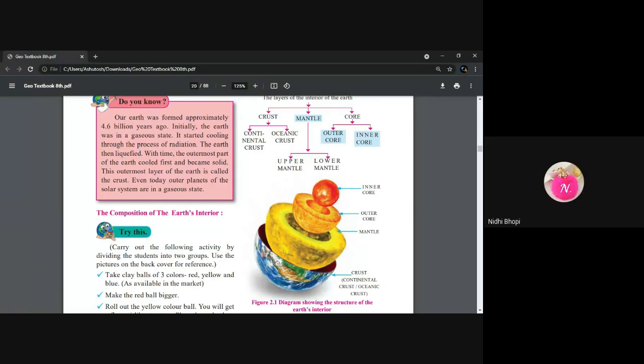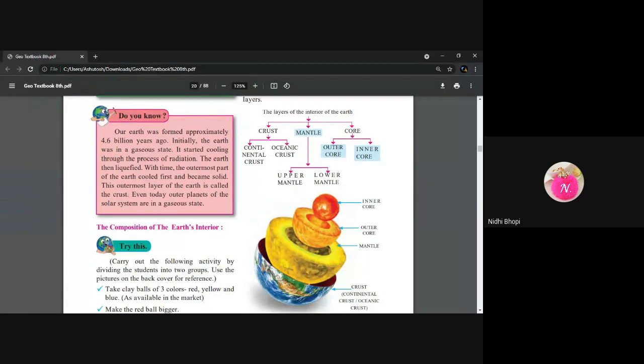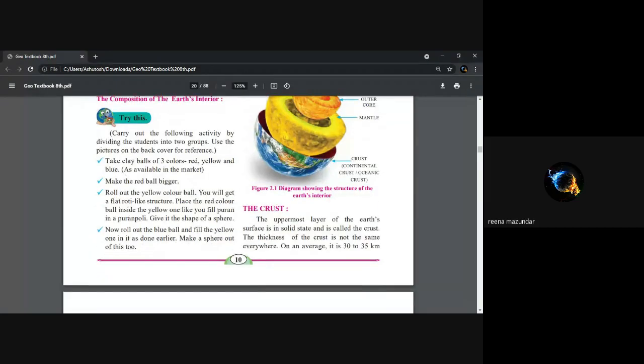There are three types of layer. First is crust. Its types are continental crust and oceanic crust. Second is mantle, and its types are upper mantle and lower mantle. Third is core, and its types are outer core and inner core. Very good. So I think up to here the lesson is quite clear.